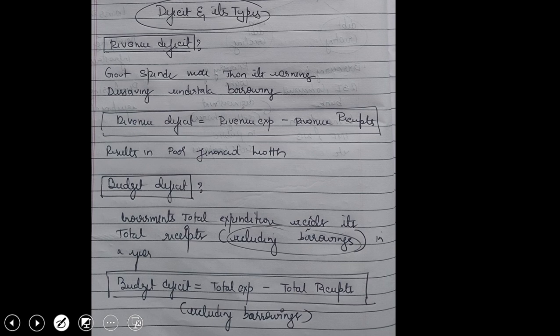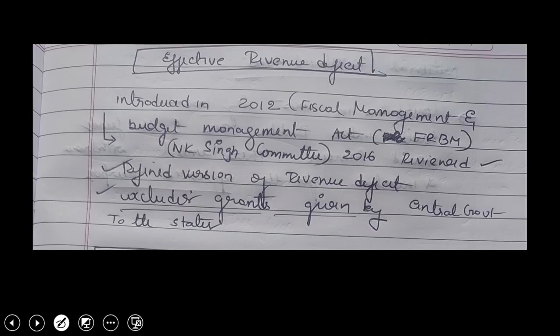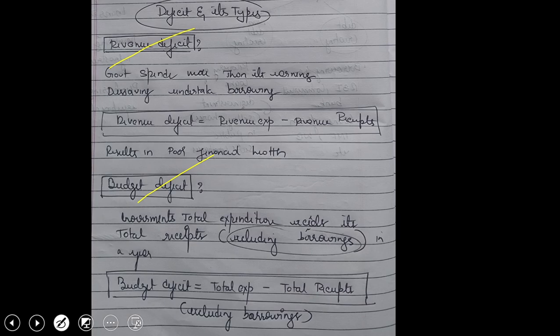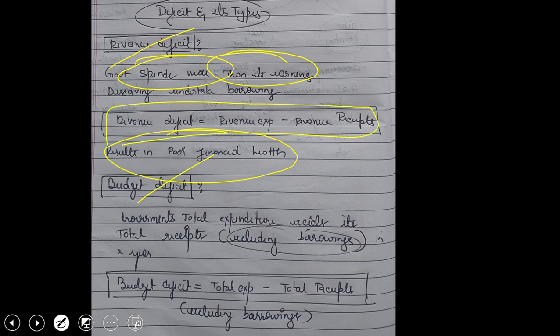Now we have deficits and their types. We have revenue deficit, budget deficit, effective revenue deficit, and the fiscal deficit. Now what is revenue deficit? Here the expenditure is more, but the income is less. The government spends more than it's earning. So what happens? This results in poor financial health of the economy, or the government. Revenue deficit is equal to revenue expenditure minus revenue receipts.